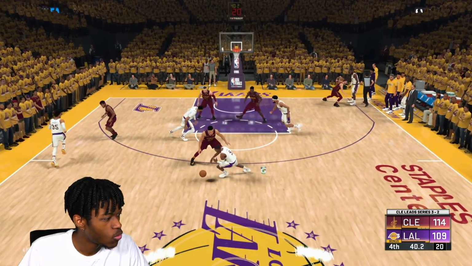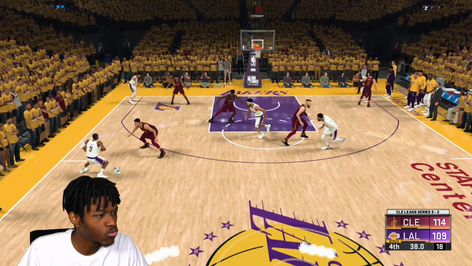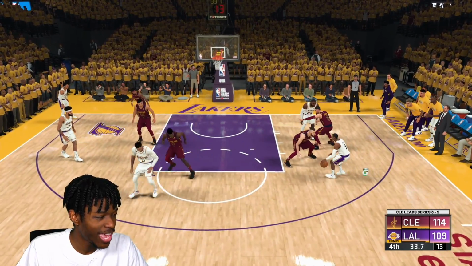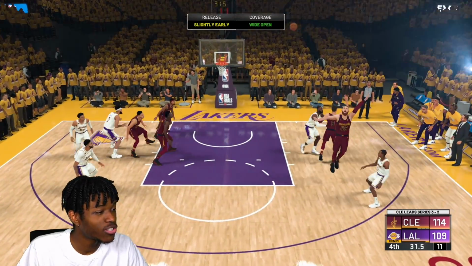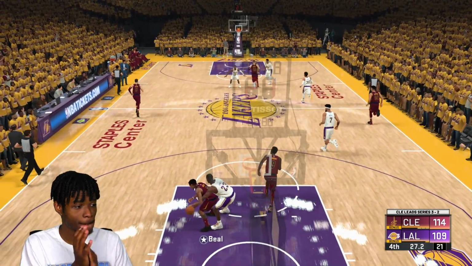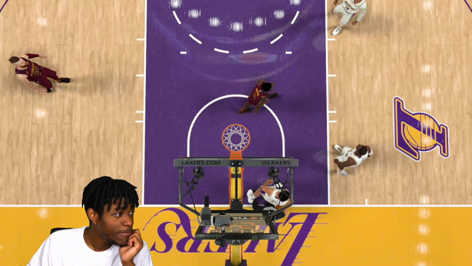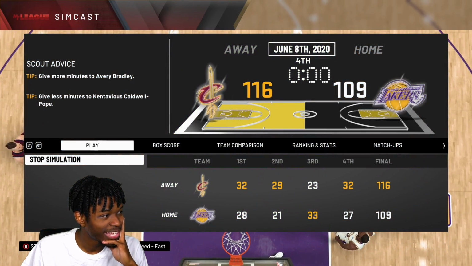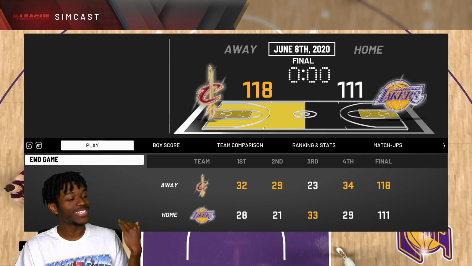Let's go. 1 defensive stop in this championship is ours. We can add another one to Cleveland. Oh, they went double under. Yes. That's what you do with Rondo. You go under the screens. That's a bad shot. Jeremy Grant with a board. Let's go. This game, I trust Bradley Beal at the free throw line. I trust him. Simcast the rest of this. That's over with. We win by 7, and we move on to become champions.